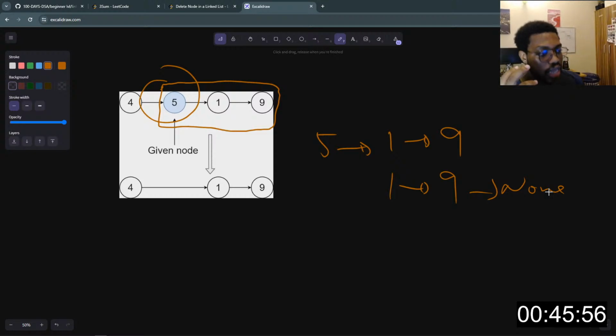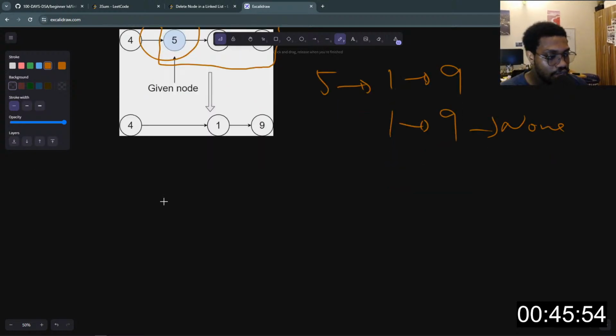Now we know a linked list is made up of nodes, right? And each node is a class, or an instance of a node class, which is made up of a value and the next, right?